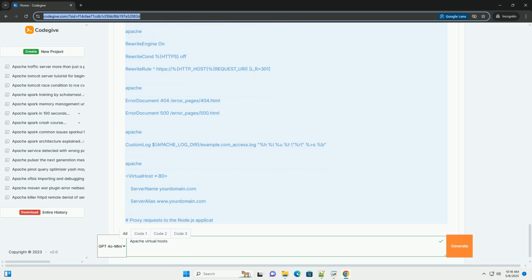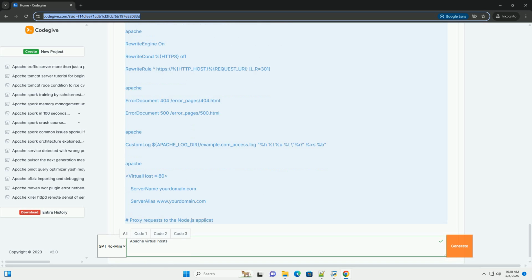DocumentRoot /var/www/example.com/public_html, the directory where Apache will look for the website's files. ErrorLog ${APACHE_LOG_DIR}/example.com_error.log, the location to store error logs for this website. ${APACHE_LOG_DIR} is a variable that Apache uses for the log directory.